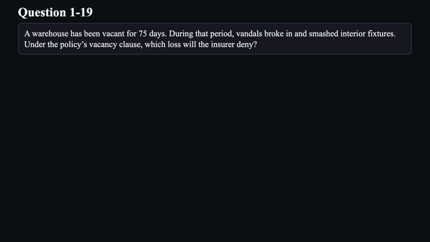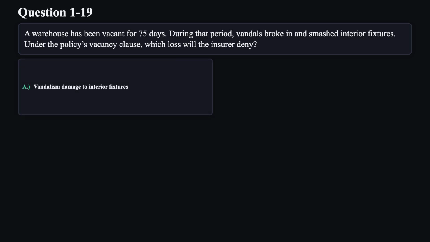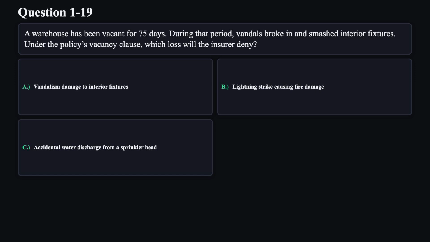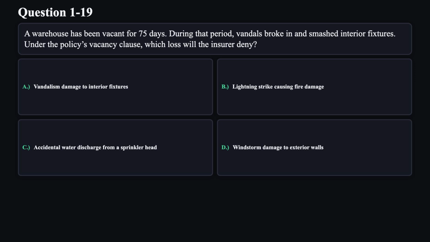Question 19. A warehouse has been vacant for 75 days. During that period, vandals broke in and smashed interior fixtures. Under the policy's vacancy clause, which loss will the insurer deny? A. Vandalism damage to interior fixtures. B. Lightning strike causing fire damage. C. Accidental water discharge from a sprinkler head. D. Windstorm damage to exterior walls.